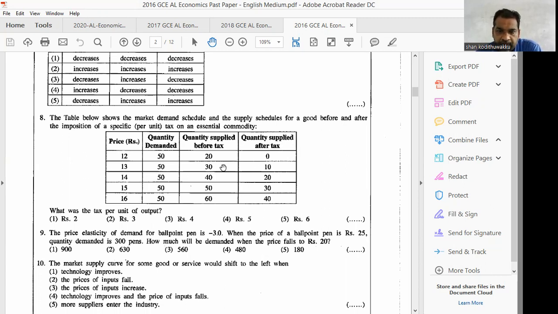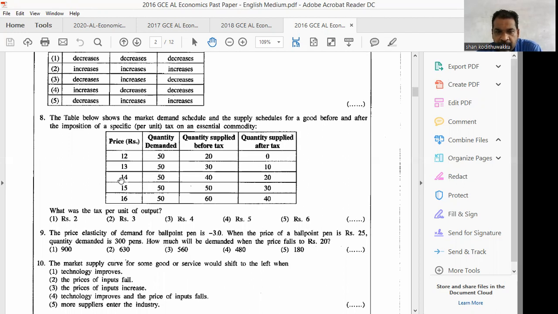When you consider price 14, demanded 50, supply is 40. Excess demand by 10 units. But when it comes to price 16 now, after tax, they supplied 40.